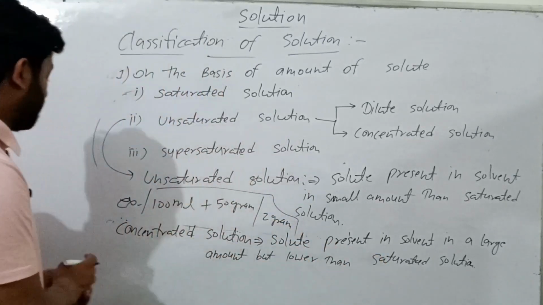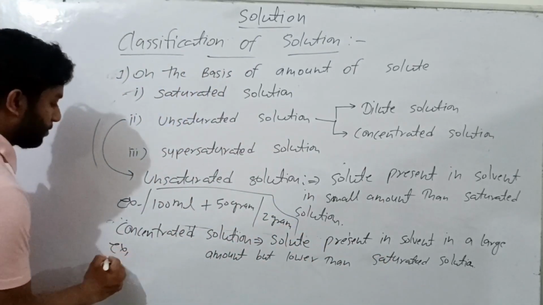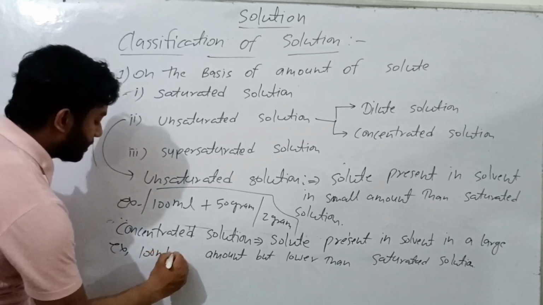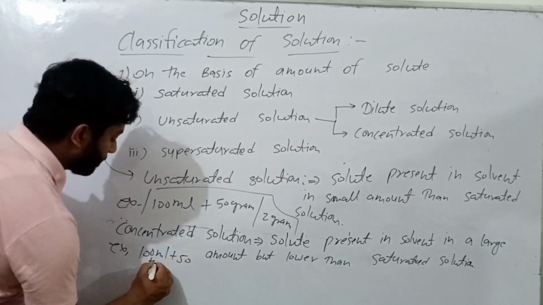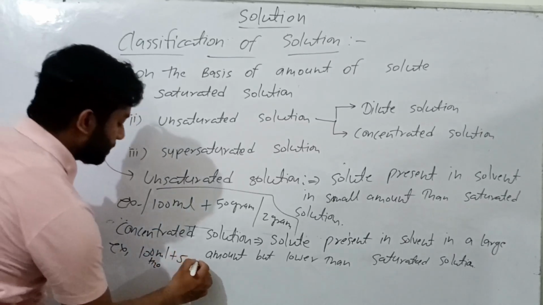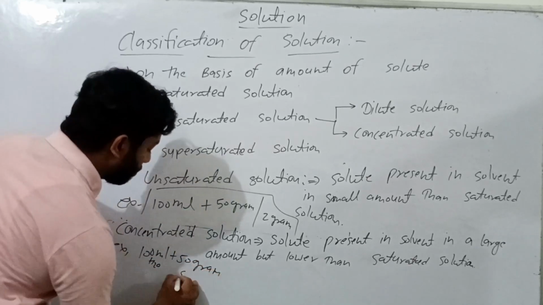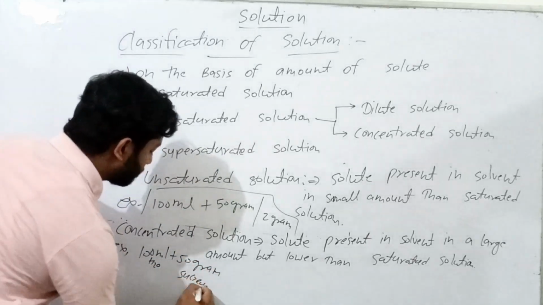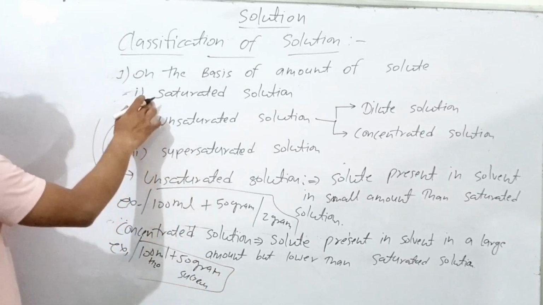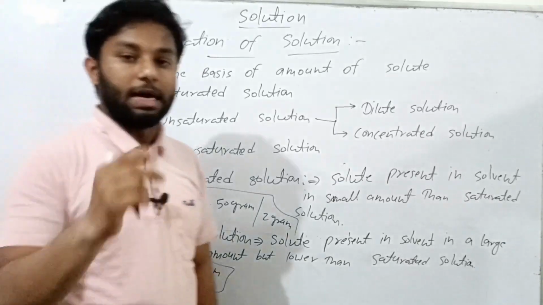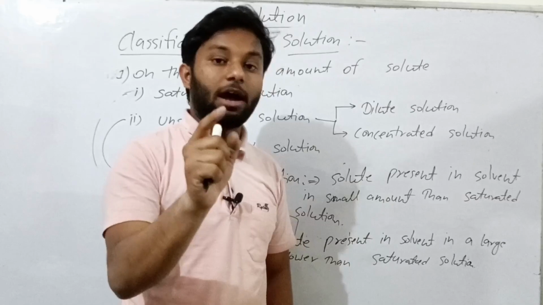Okay, take an example for it. Example: 100 ml water plus 50 gram sucrose. In the example of saturated solution, we saw 100 ml water plus 70 gram sucrose.